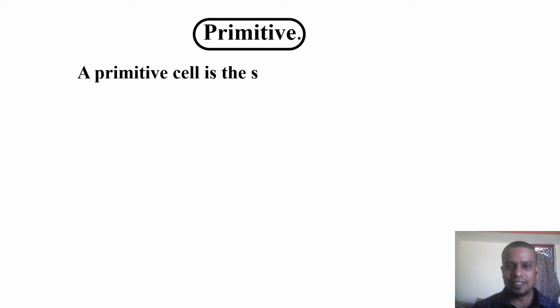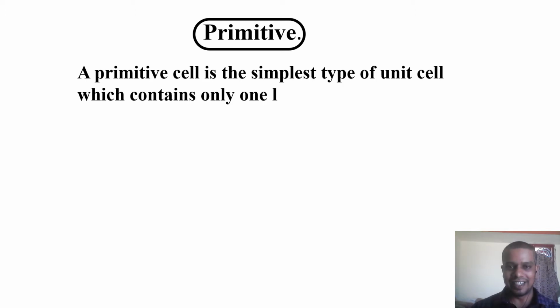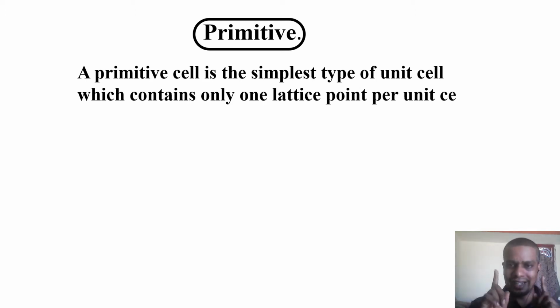A primitive cell is the simplest type of unit cell, which contains only one lattice point per unit cell. Whether it is 2 dimensions or 3 dimensions, it is the simplest type of unit cell which contains only one lattice point. Even in 3D it is one point, and in 2D also one point, and that we can call a primitive cell.